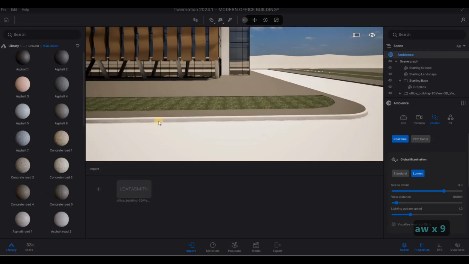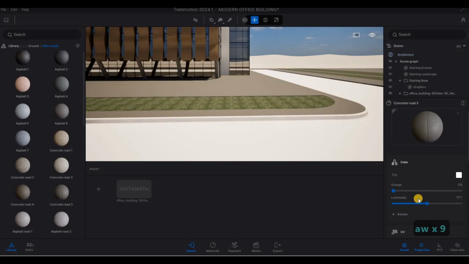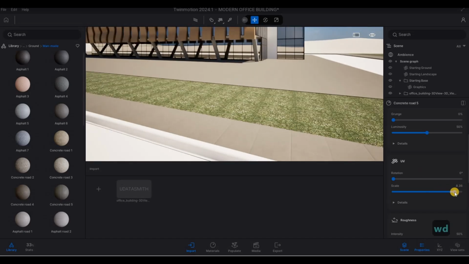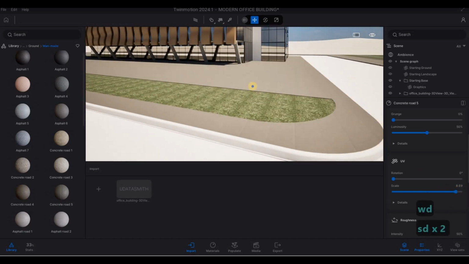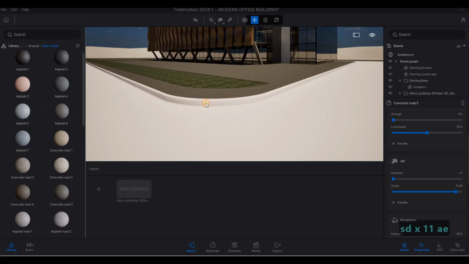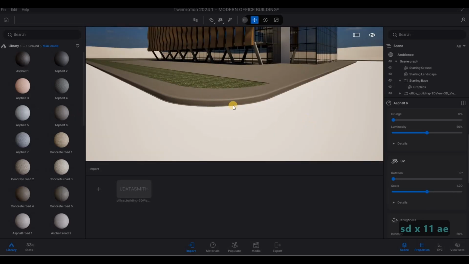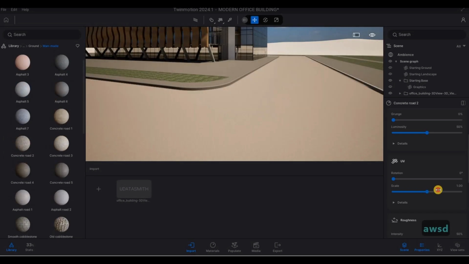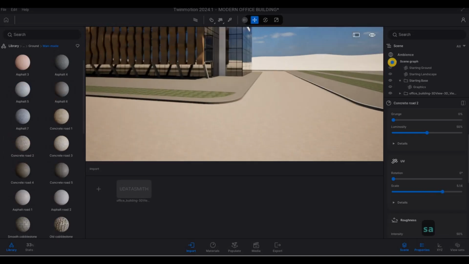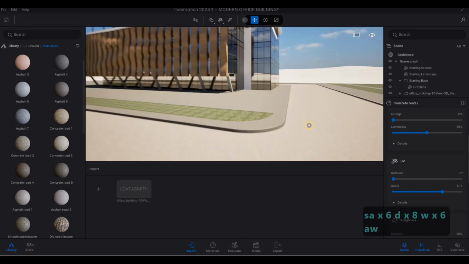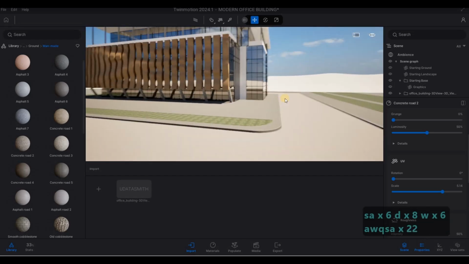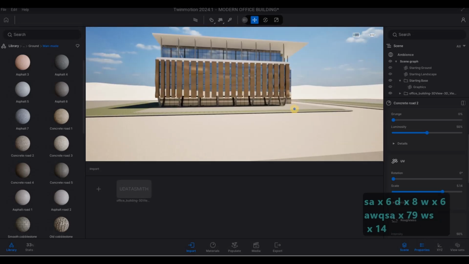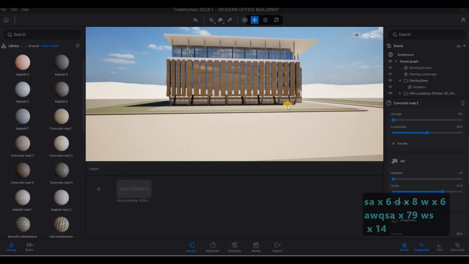We could pour this one right here, scale it a bit. I want to see those grooves there. And then maybe this one, and then concrete road, scale it a bit. So that's perfect there. And then of course we will have a background of buildings, make it look nice.